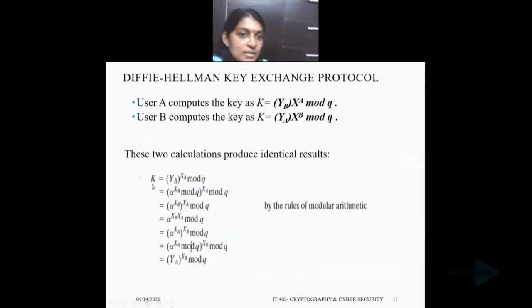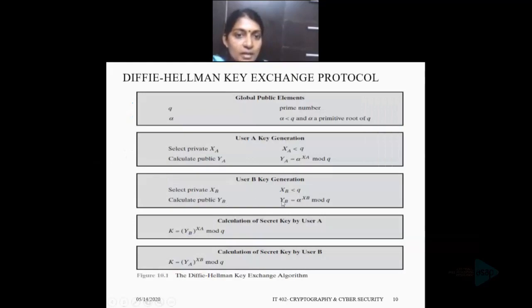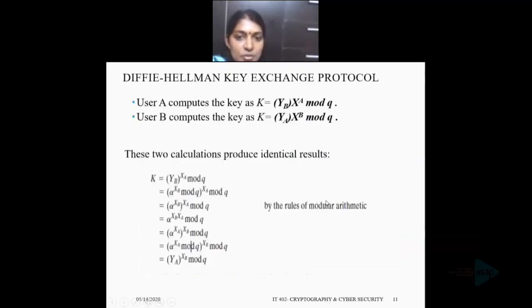At the side of user A, the calculation of k is equal to yb raised to xa mod q. We know yb is equal to alpha raised to xb mod q. So we can substitute for yb. That will be alpha raised to xb mod q, raised to xa mod q. By the rules of modular arithmetic, we can write it as alpha raised to xb xa mod q.